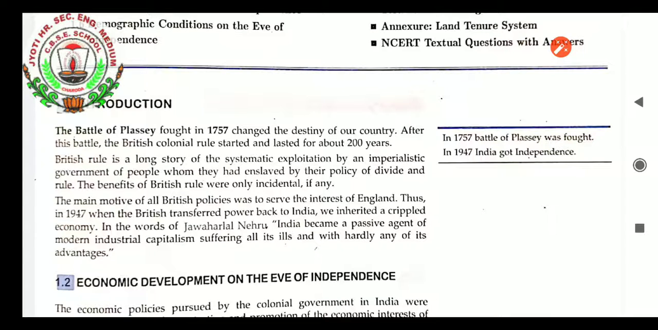The benefits of British rule were only incidental, accidental. Nothing was good. For example, railways, which are a gift of the British, because they established railways in India, but not for our use. They established railways for their own use, but now it has become an advantage of ours. They established it with great effort, with our people and their people, but after that it was utilized by us when they left our country. So it is an accidental benefit, not intentional.